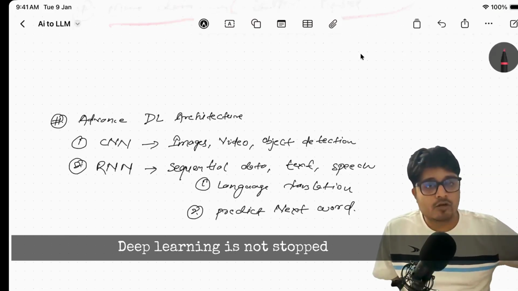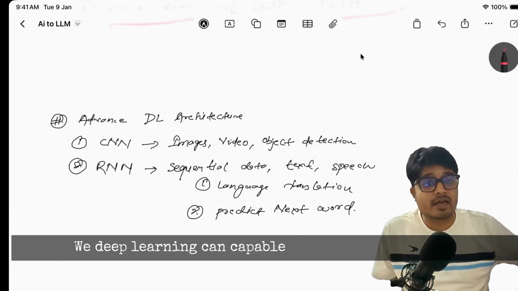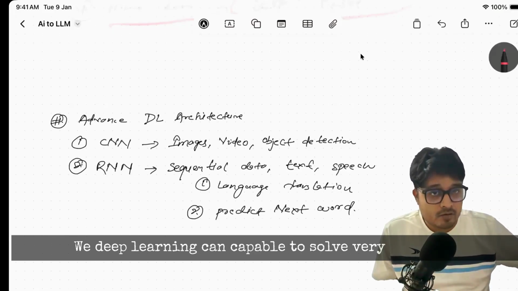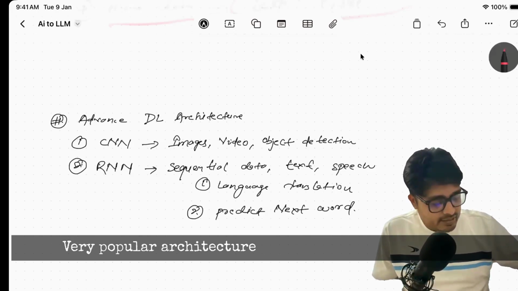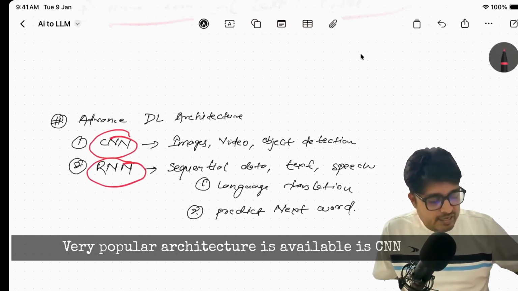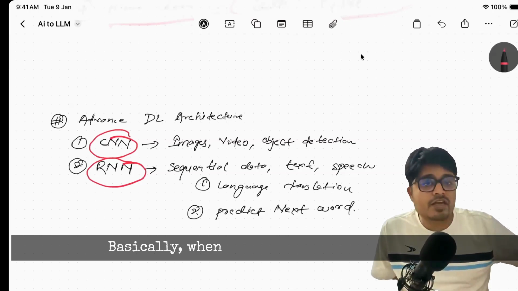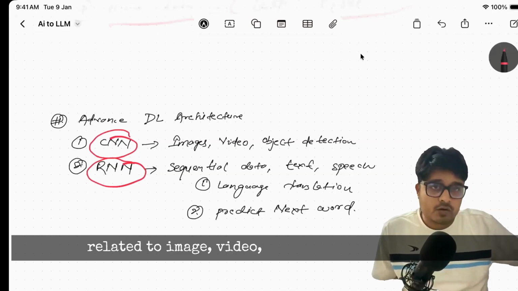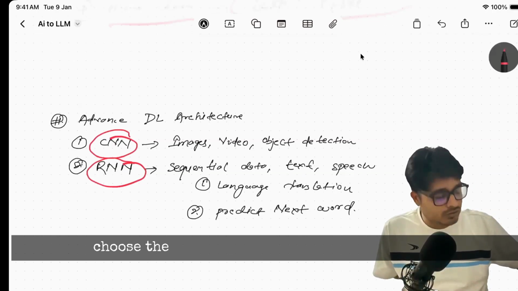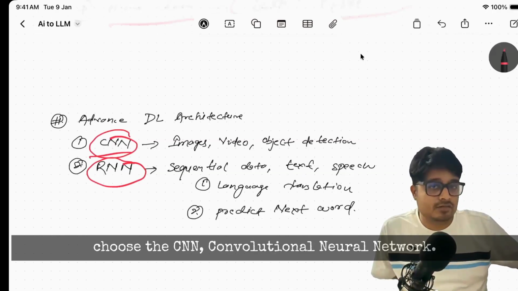Deep learning doesn't stop here, guys. Deep learning is capable of solving very advanced problems by increasing its architecture. Very popular architectures are CNN and RNN. When we are solving problems related to image, video, and object detection, we choose the CNN, convolutional neural network.